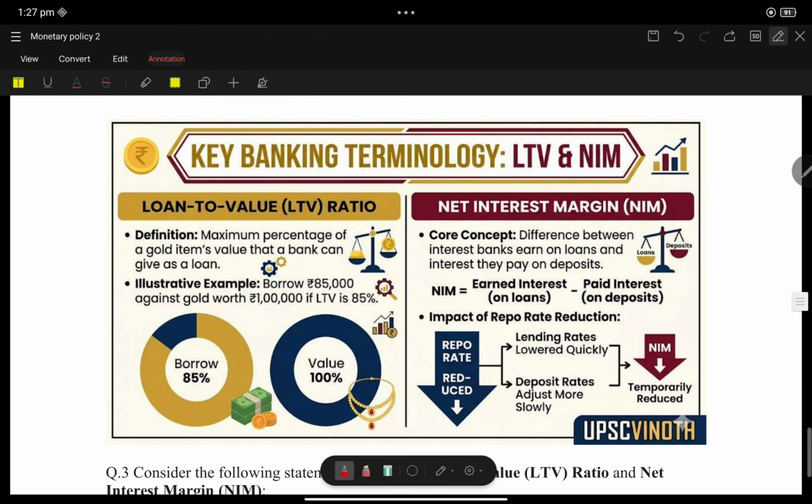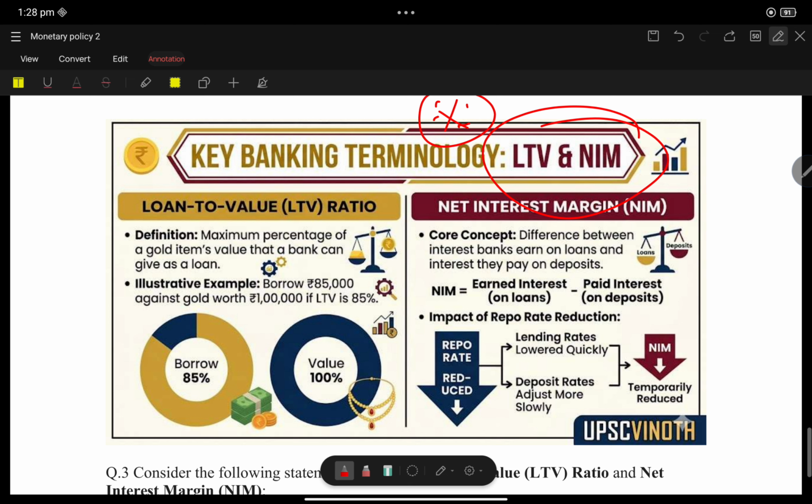Okay. Next, key banking terminology. This has more importance, and mainly you can expect a question from here. That is LTV ratio. What is LTV ratio? Loan to value ratio: the maximum percentage of gold item value that the bank can give as a loan. They will simply ask, define LTV ratio. It is a ratio for gold loans.